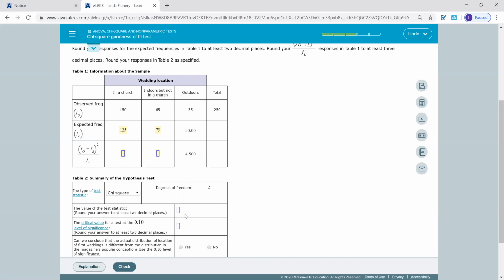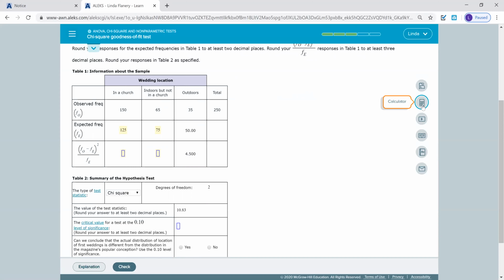I'm going to hit stat, tests, go down to D, or do alpha, x to the -1 to jump down to D. Observed is list 1, expected is list 2. My degree of freedom, I got to change to 2 this time, and I'm going to calculate. So my test value is 10.83. That's my chi-squared value. Doesn't ask for my p-value this time, it asks for the critical value.